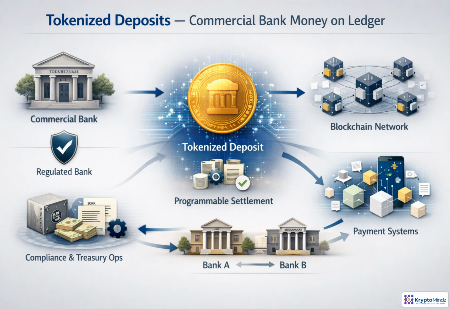Tokenized deposits take a familiar bank liability and make it usable in ledger-based workflows. The customer still has a claim on a regulated commercial bank, not a free-floating crypto asset. But the record can move through institutional wallets, compliance checks, treasury controls, and payment rails with more automation. The key design challenge is interoperability. Banks, ledgers, and existing settlement systems must coordinate without weakening legal certainty, risk controls, or operational accountability.